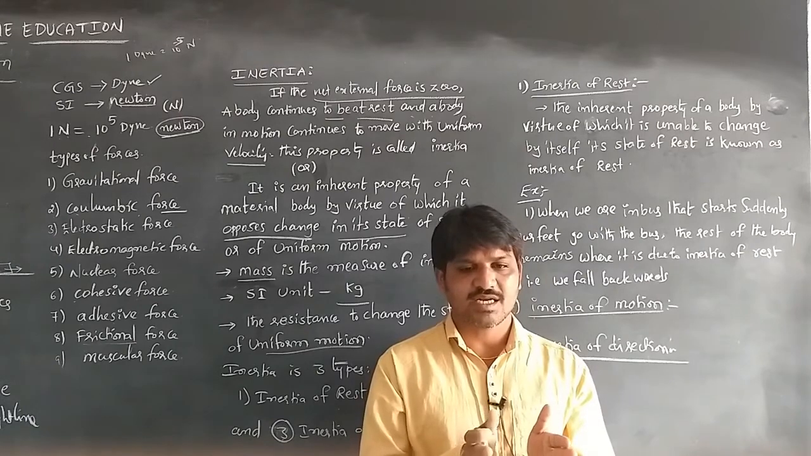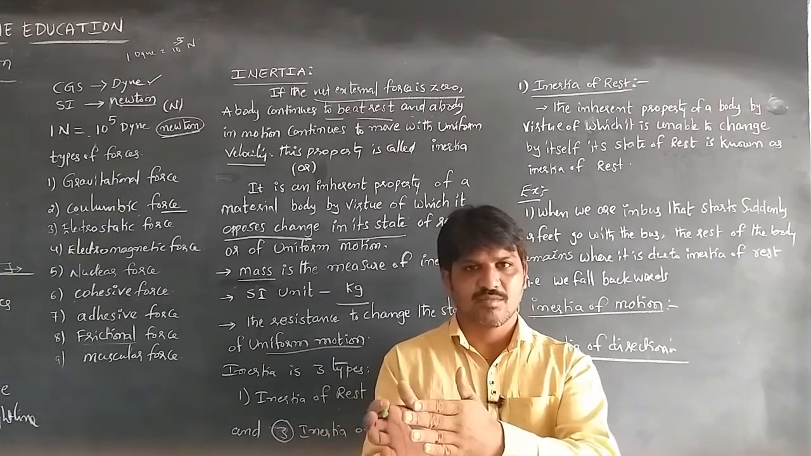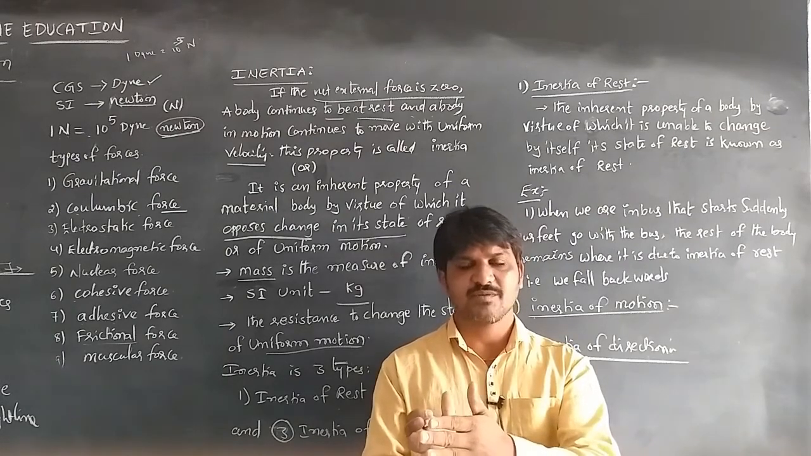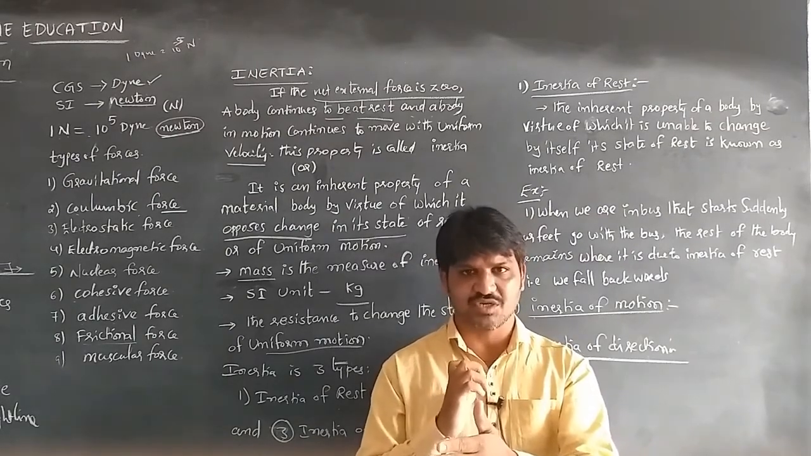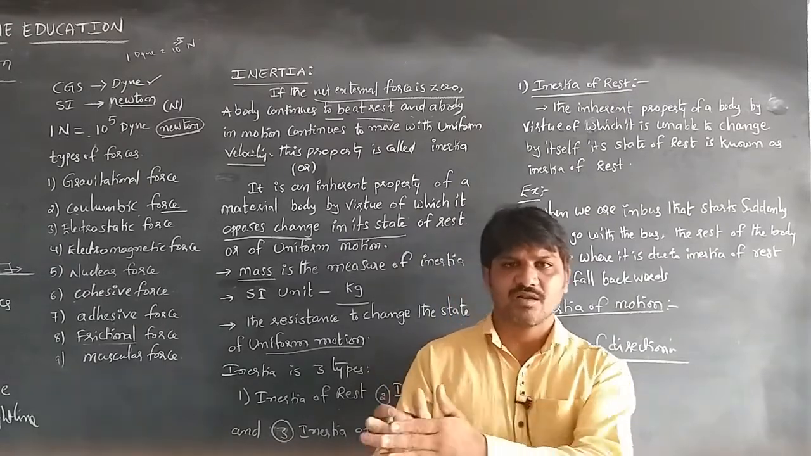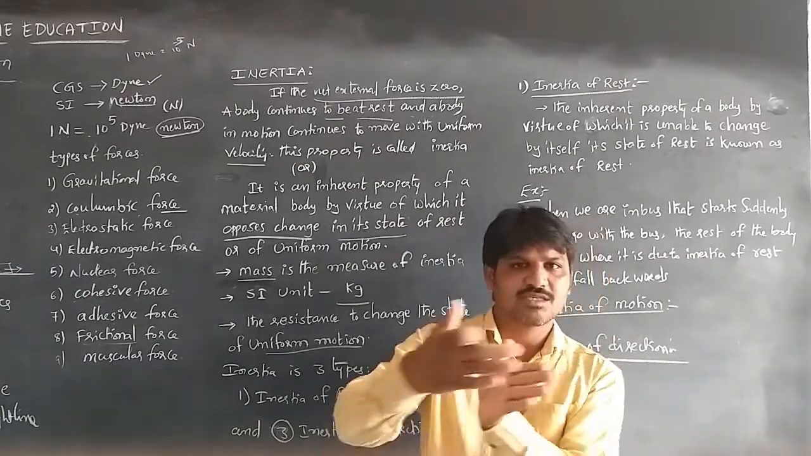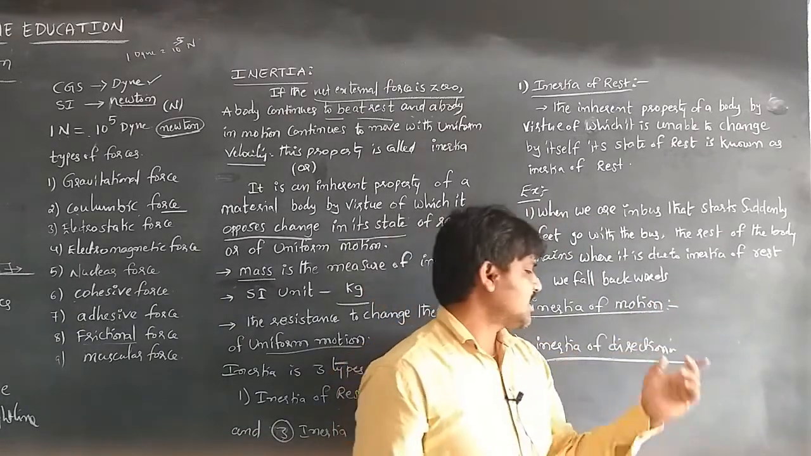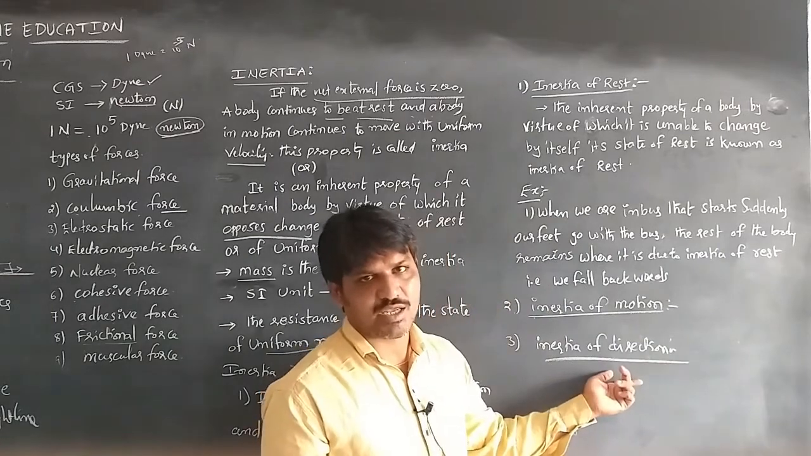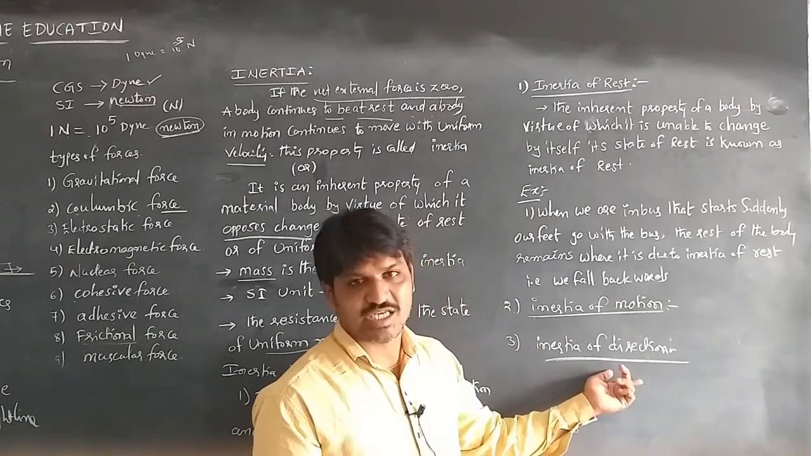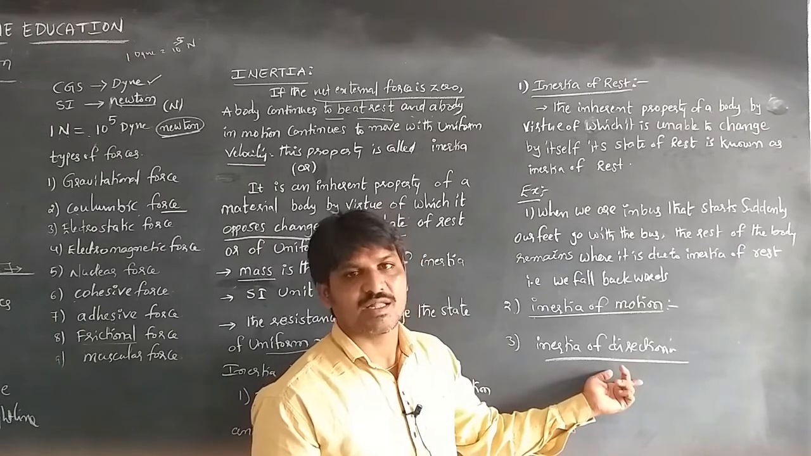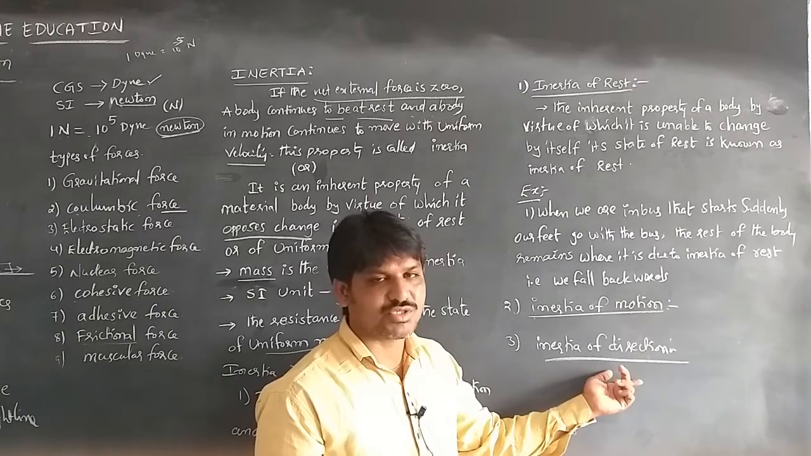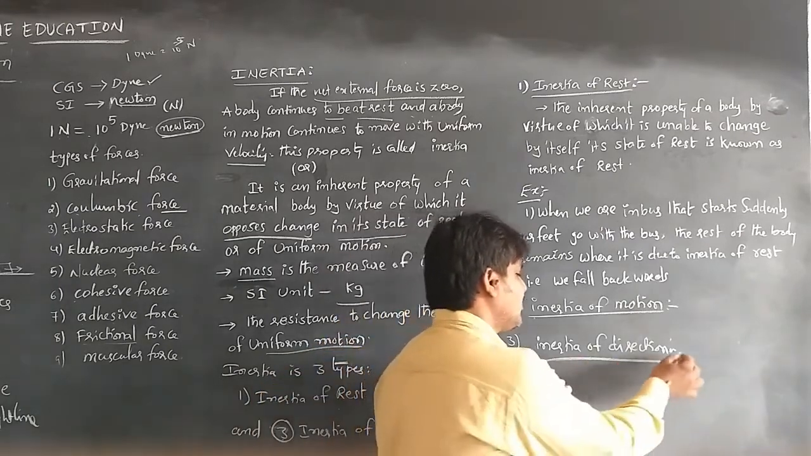But whenever the bus suddenly turns, our body, which is not ready to turn with the bus, stays in its inertia of direction. So we will fall to the left side. If the bus turns to the left side, we will fall to the right side. So the inherent property of a body by virtue of which it is unable to change by itself its direction of motion is called inertia of direction.